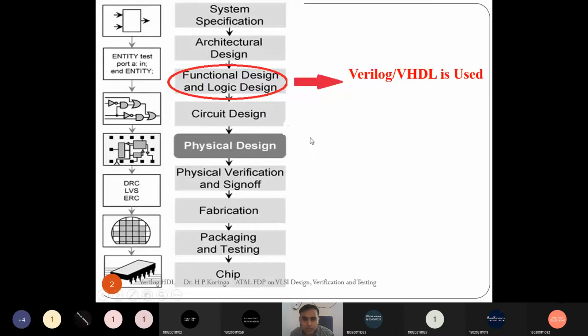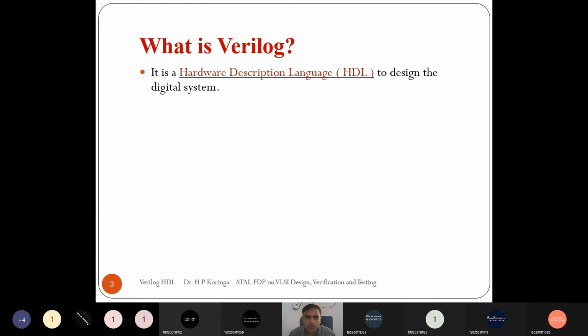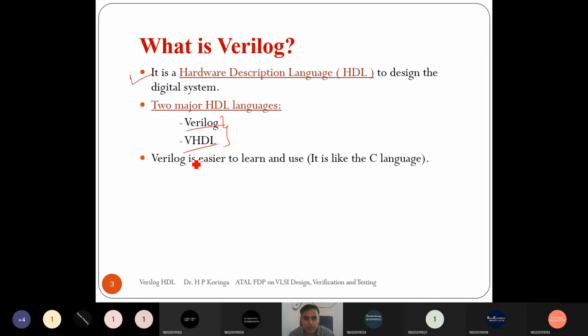So these things we have discussed in the last lecture. Verilog is a hardware description language, and as we have discussed, there are two types of hardware description language. One is Verilog, another is VHDL.